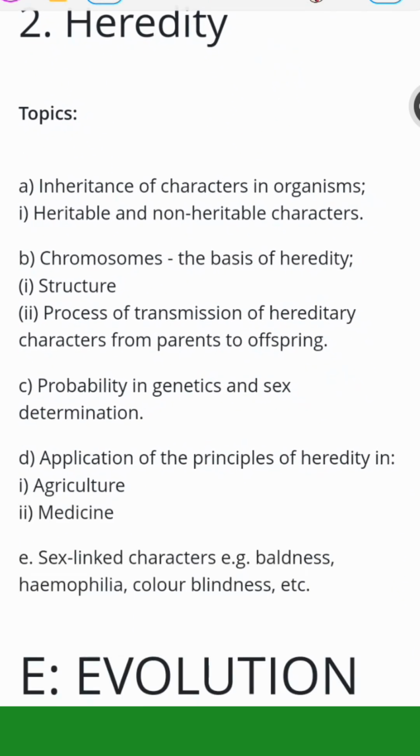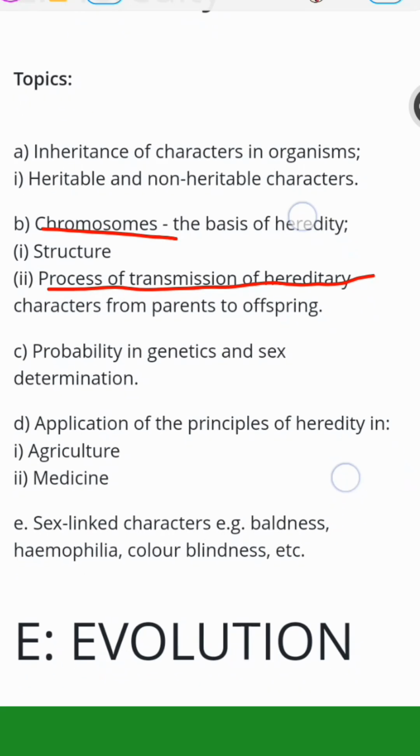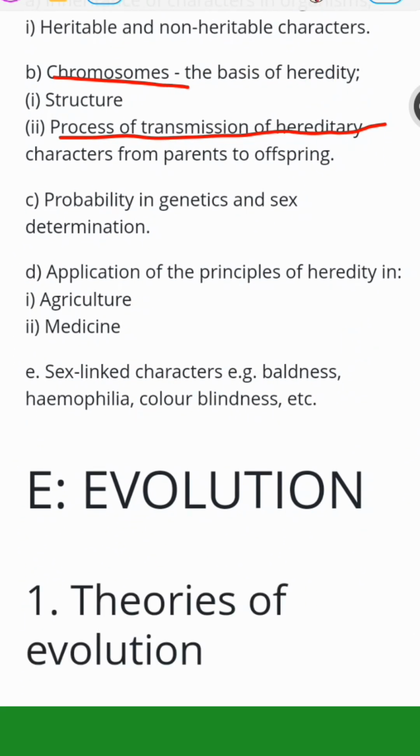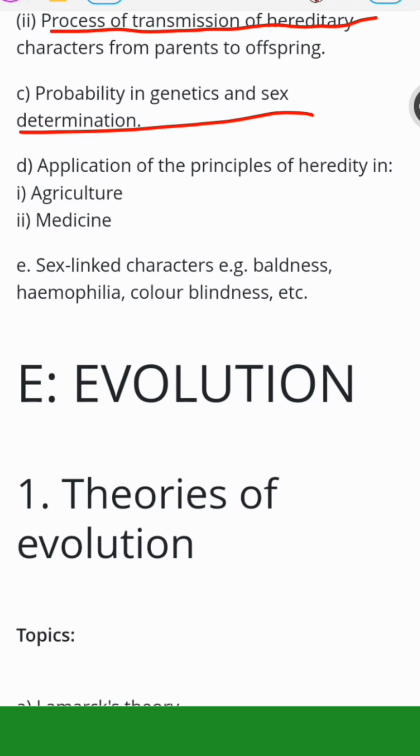How genes move from parents to offspring, chromosome structure, the process of transmission of hereditary characters from parent to offspring, probability in genetics, and sex determination, talking about X and Y chromosomes. Then sex-linked characteristics like baldness, hemophilia, color blindness. Then application of heredity in medicine and agriculture.